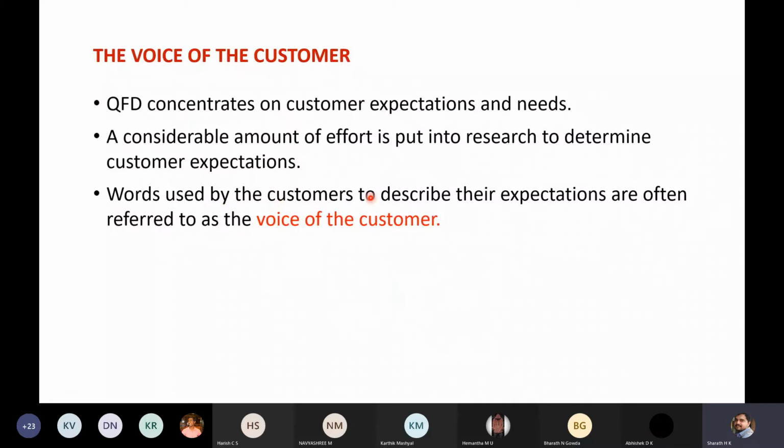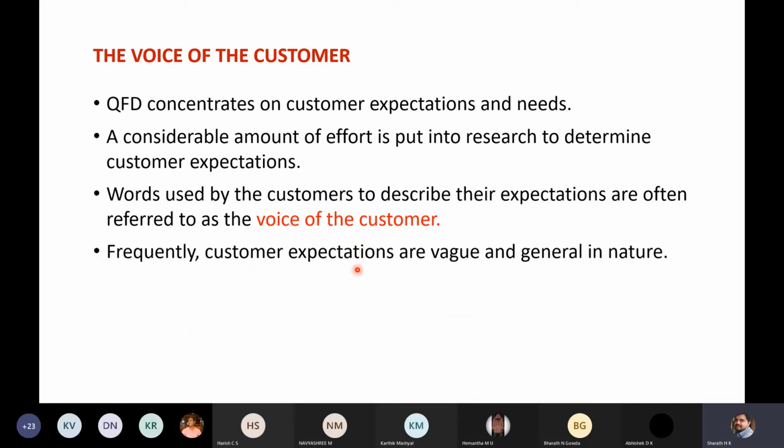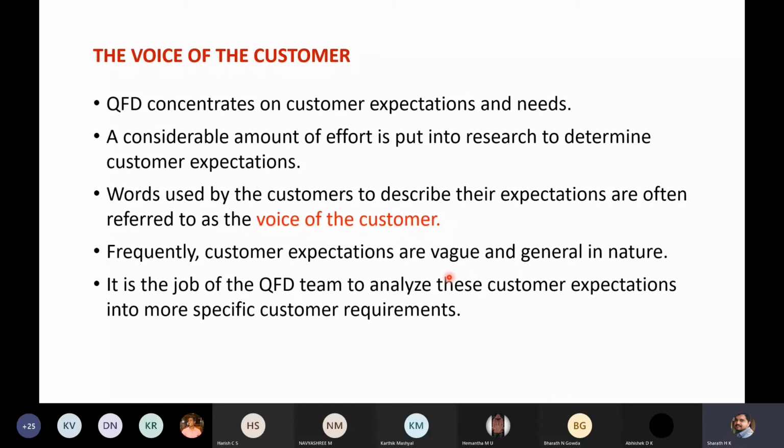Words used by the customers to describe their expectations are often referred to as the voice of the customer. Frequently, customer expectations are vague and general in nature. By considering an example, we will understand what problems the marketing team usually faces in order to understand the needs of the customer. Those things we will discuss later in the next slide. It is the job of the quality function deployment team to analyze these customer expectations into more specific customer requirements.